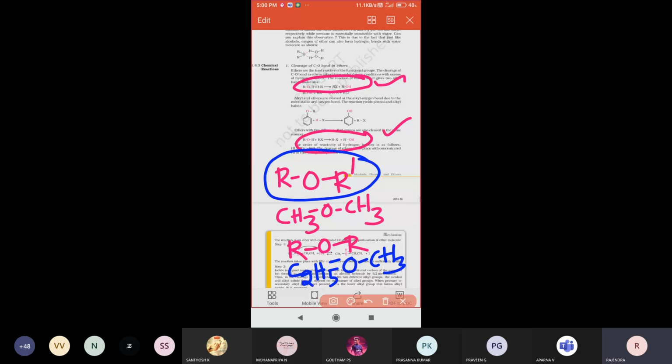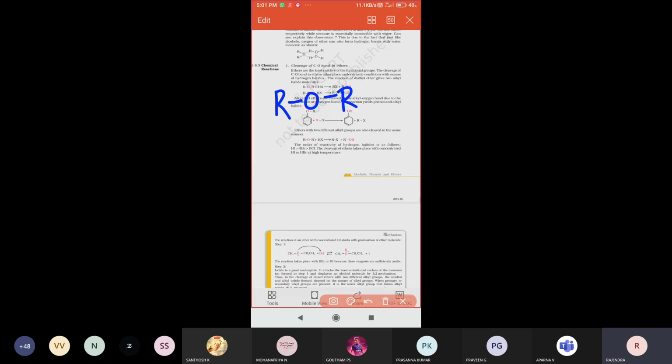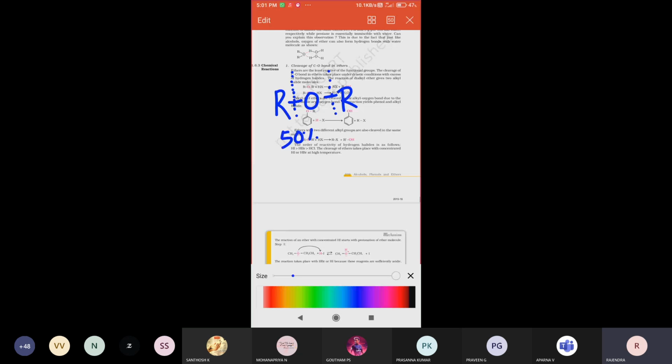So where does the bond cleavage and decomposition happen? If the two alkyl groups are of the same kind, decomposition can take place on either side. For example, see there, ROR. That means two alkyl groups of the same kind are attached. In this case, the bond may break at either this carbon or this carbon. So it is 50-50: either 50% decomposition happens at this bond, or 50% at this bond.